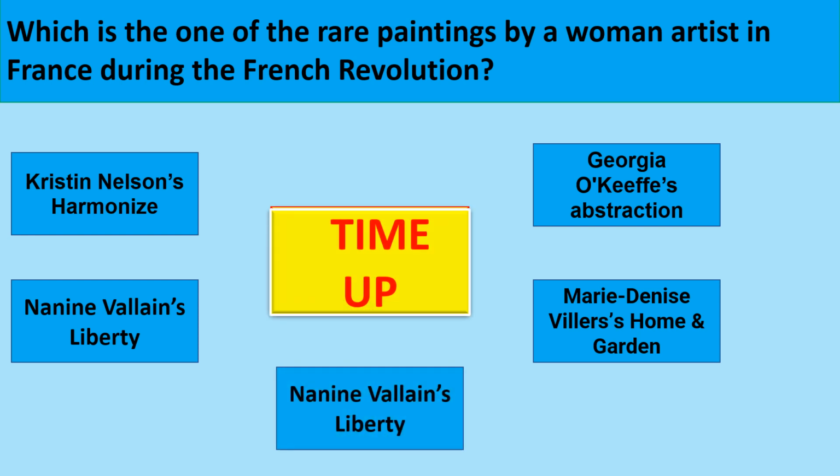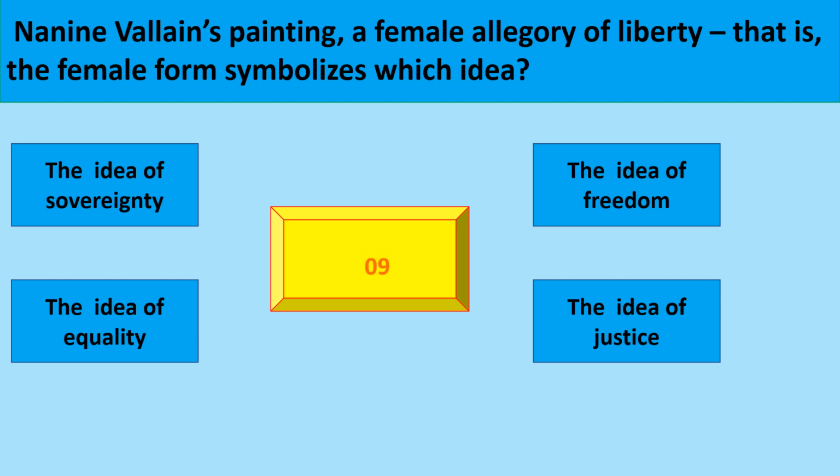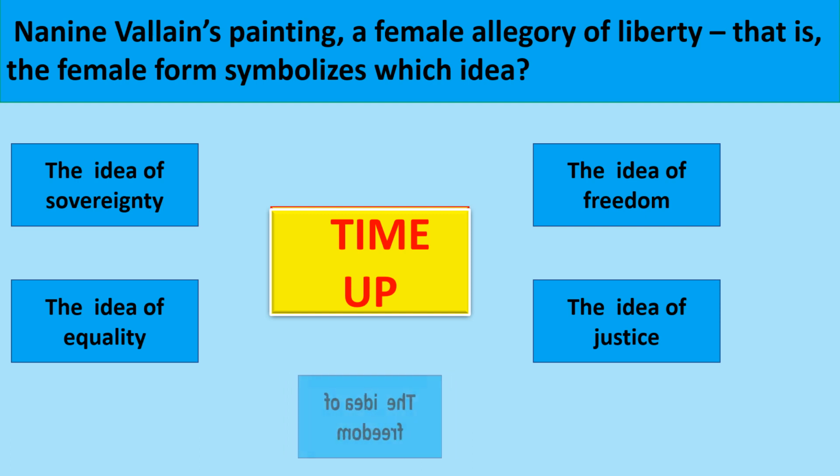The correct option is Nanine Valens Liberty. Nanine Valens painting a female allegory of liberty, that is, the female form symbolizes which idea? The correct option is the idea of freedom.